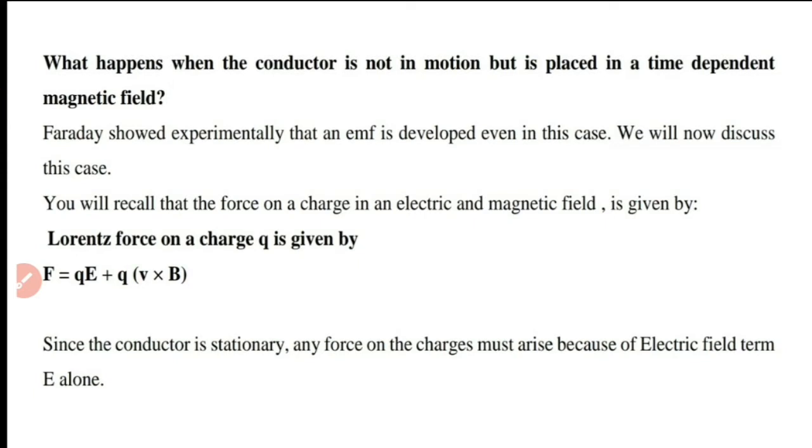Faraday has showed experimentally that an EMF is developed when a conductor is kept stationary in a time-varying magnetic field. That means if the conductor is stationary in a magnetic field which varies with respect to time, it is found that an EMF is induced in it. And now we have seen that if the conductor is stationary in the magnetic field, there is no chance of getting a force due to magnetic field. That means Q into V cross B term will be absent.